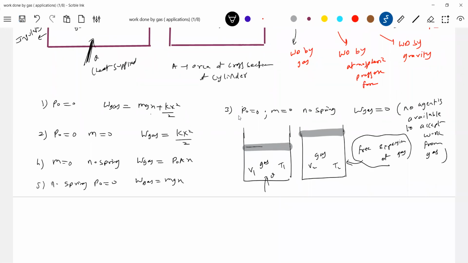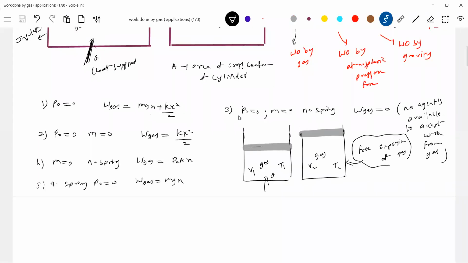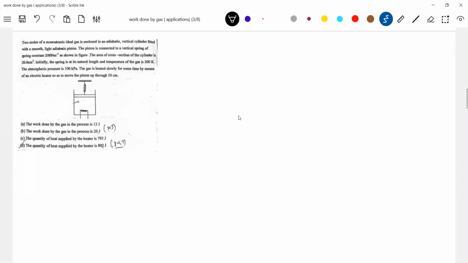This will be very difficult for students to accept, but there is a condition. So in physics, what happens? We can give examples, we do have. Okay, let's start with the numericals.